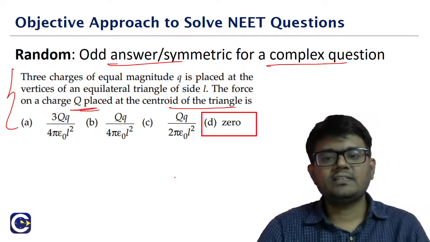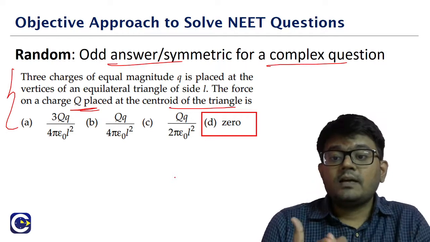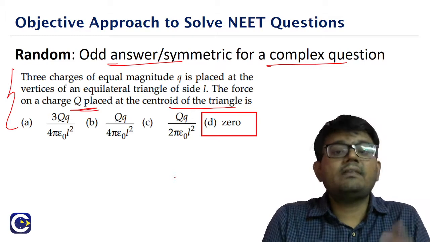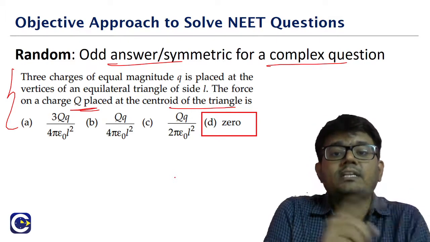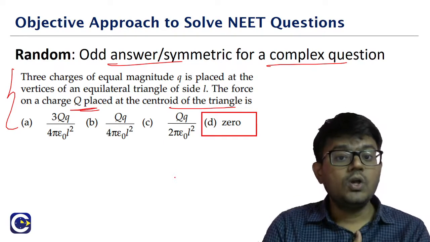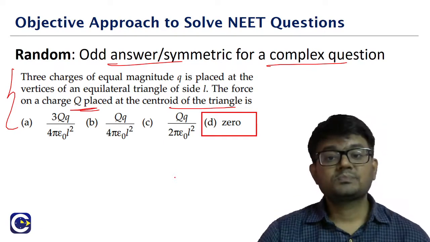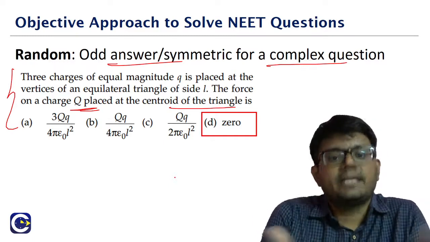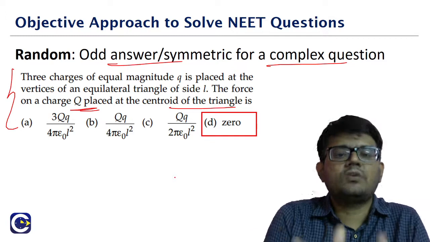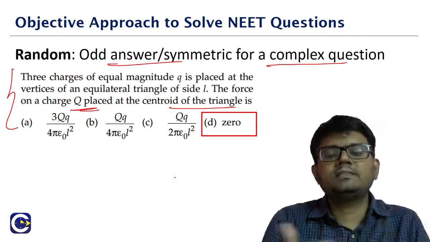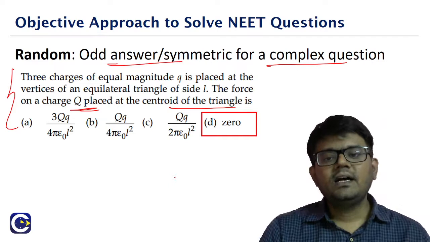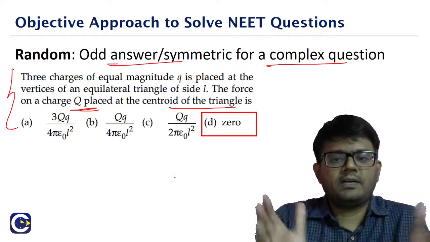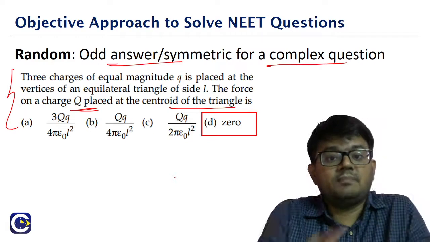For a complex-looking question, we may not be able to tell with 100% surety that this will be the answer. Sometimes these 2 ideas might even contradict. On one side we are saying go with the most common form, and on the other side go with the odd answer. That is why this is also what we call guesswork. So we will not be able to suggest this to any student, because there is hardly any approach here, other than the idea that the examiner setting the paper will first come up with the correct answer and then frame the remaining three options.